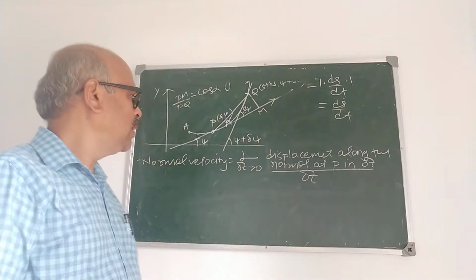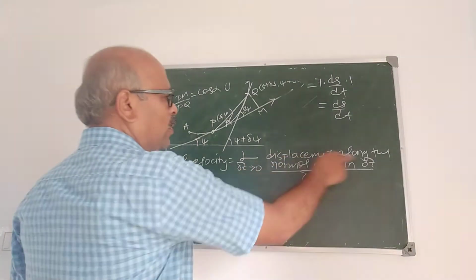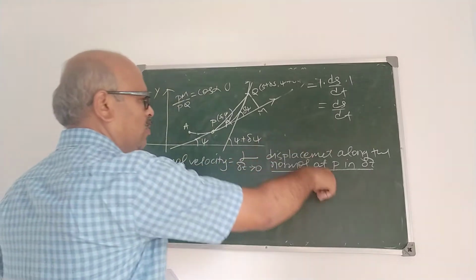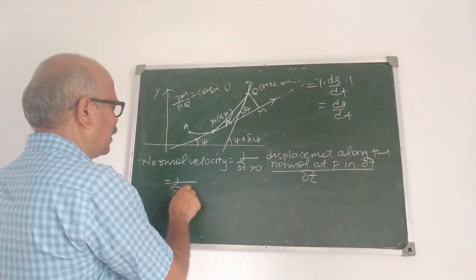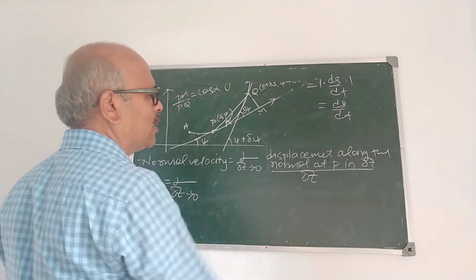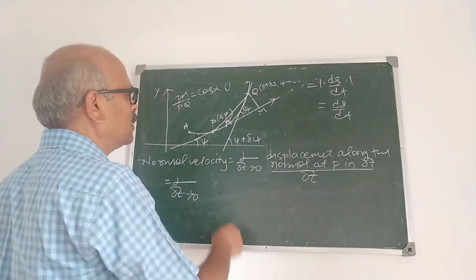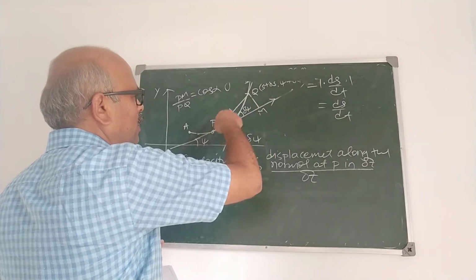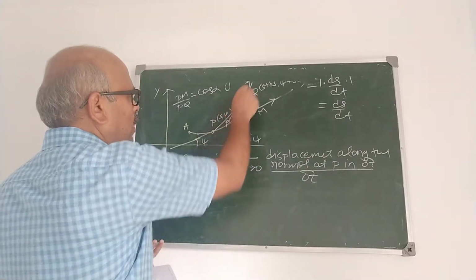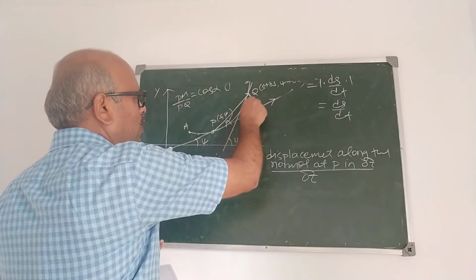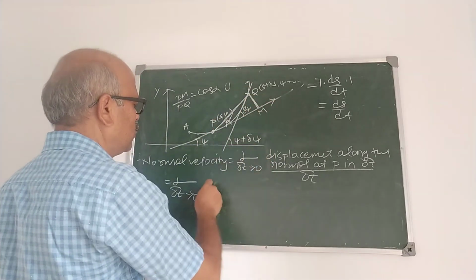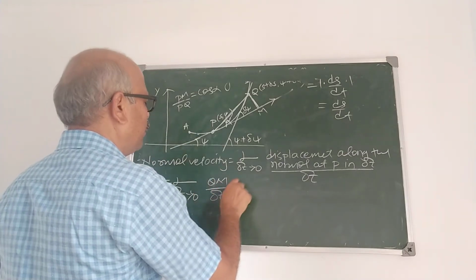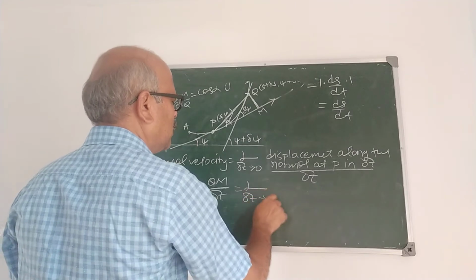This is normal velocity, component of velocity along the normal at the point P, and velocity is rate of change of displacement. Limit delta t tends to 0, displacement along the normal at P is the normal component of the displacement. What is the normal component? Means perpendicular, it is QM. Perpendicular component of this PQ is QM. So it is limit QM divided by delta t, as delta t tends to 0.